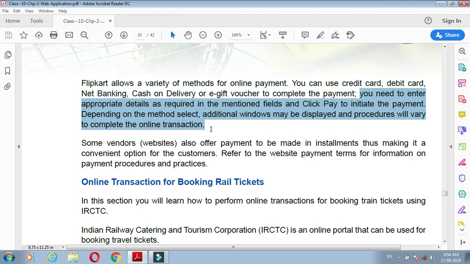You have to type your credit or debit card, then you have to type your password, then you have to type OTP, and you can proceed. In this way that payment procedure will be completed.